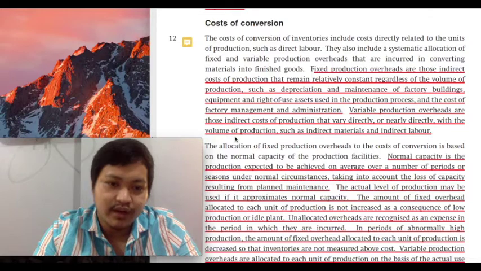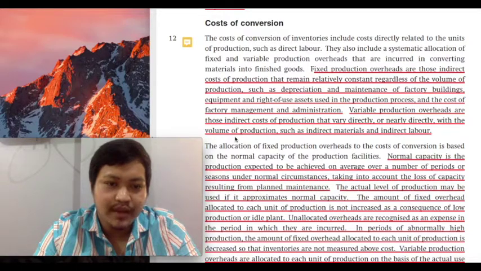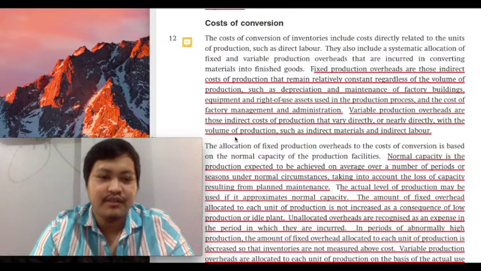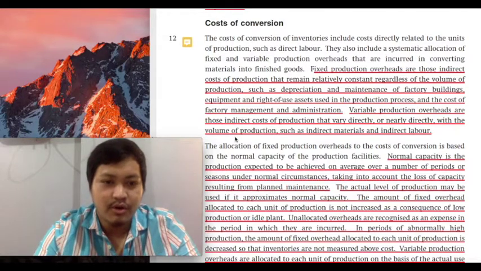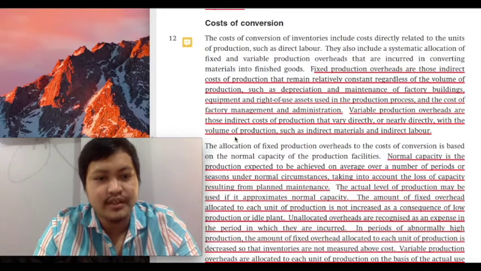Total fixed overhead will remain the same regardless of the level of production, whether it's high or low. Whereas your variable overhead, class, would depend on the level of production. Total variable overhead will be high if production level is high. Total variable overhead would be low if production level or production activity is also low. Now, that should be very easy to understand, class. But this is how questions make it confusing for students.